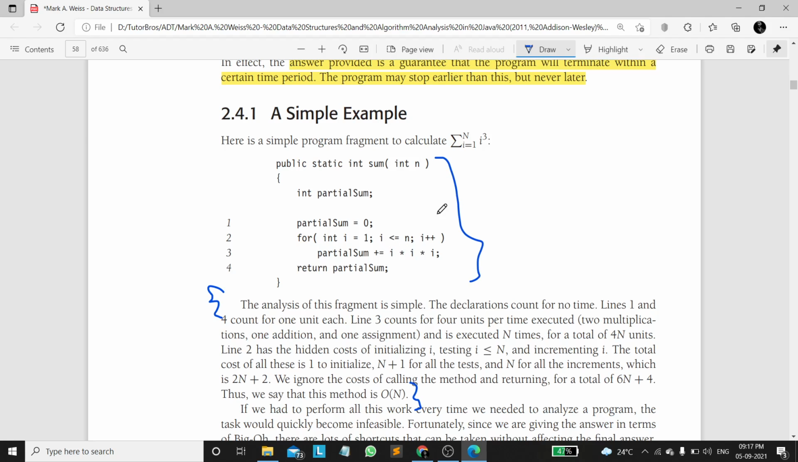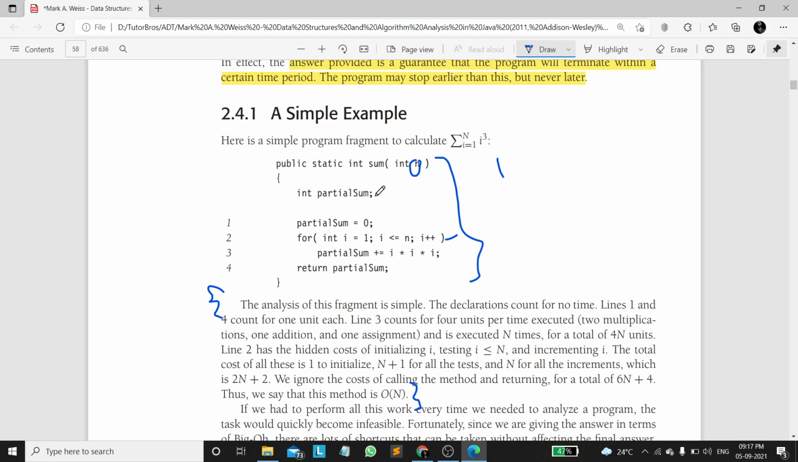If there are n elements in the array, it calculates the sum of cubes of all elements in the array. So consider the input size is n, or we need to calculate the sum of the first n cubes, 1 to n. Now to calculate that, we are using a single for loop.